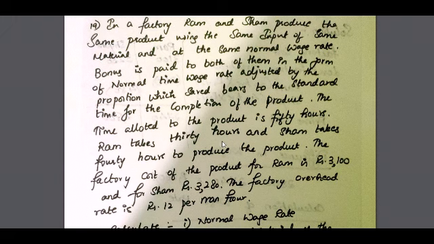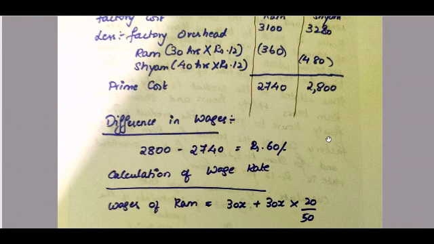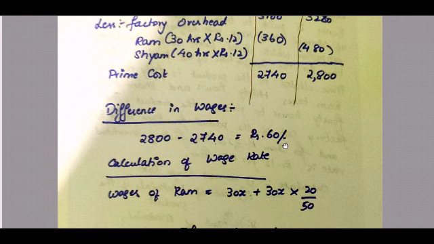So Ram has worked 30 hours and Shyam has worked 40 hours. So 30 hours into rupees 12, 360. For Shyam it is 40 hours into rupees 12, 480. So the prime cost is factory cost minus factory overheads, which we get as 2,740 and 2,800. So now the difference in wages: 2,800 minus 2,740, which we get rupees 60.